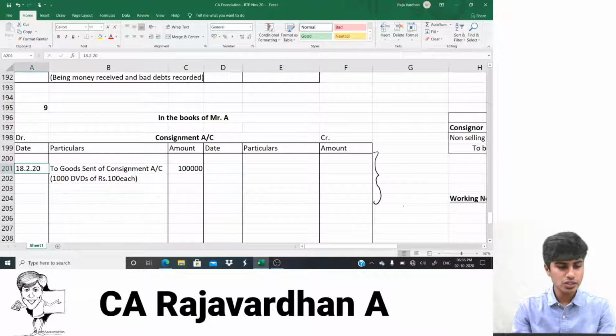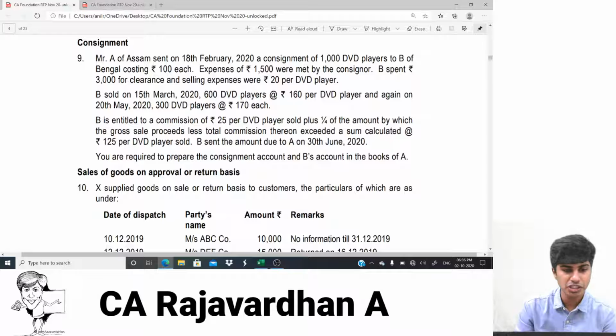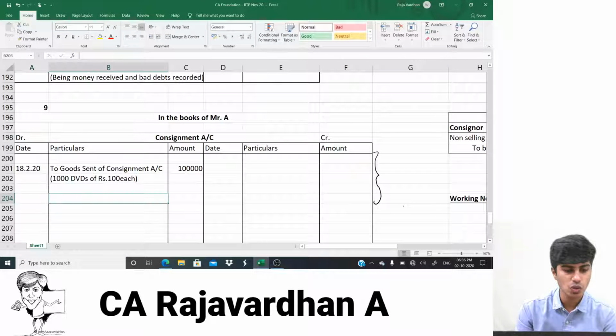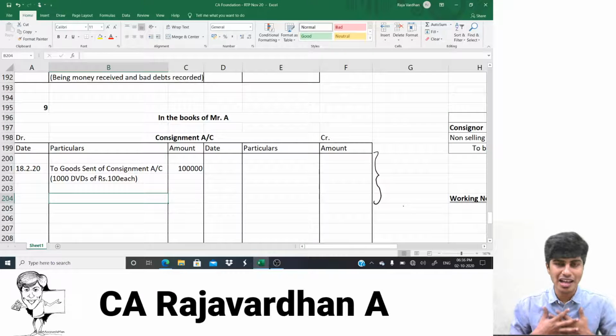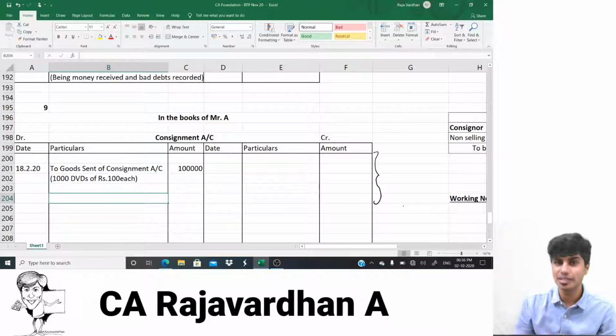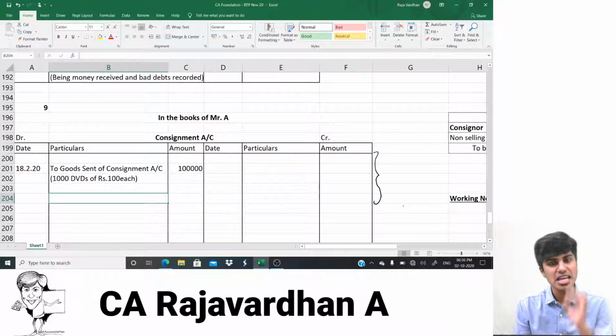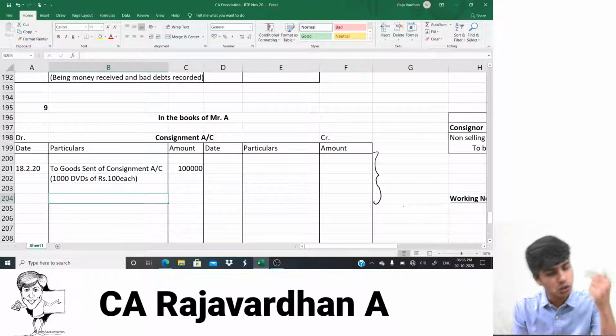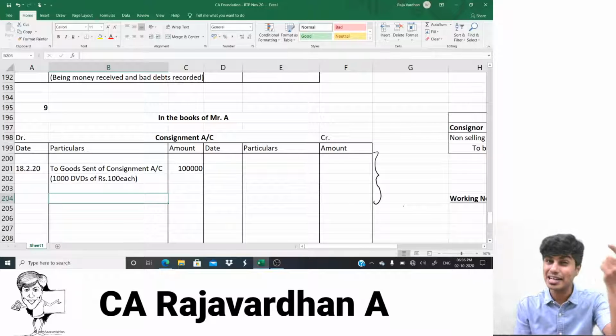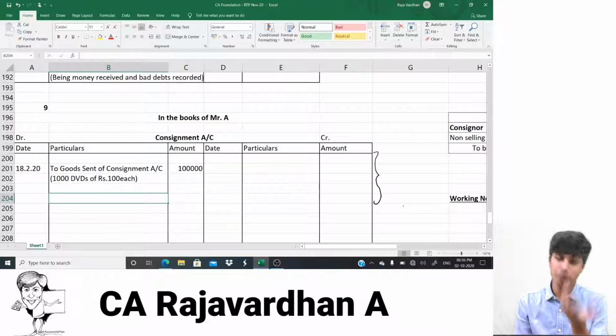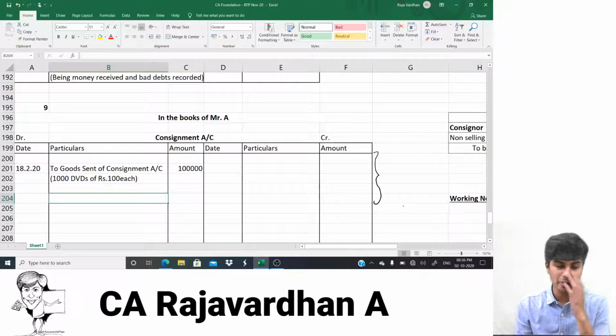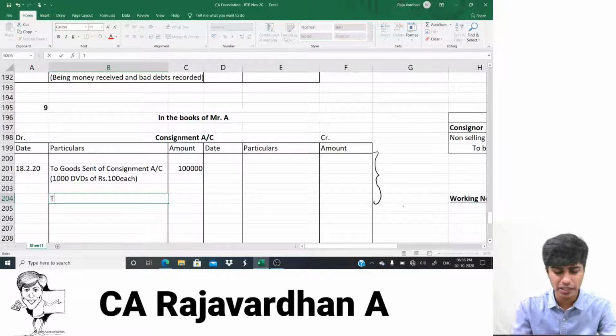Okay, let's get going. So now there is some expenditure information given here. Expenditure was incurred by consignor. So what would I write? When I am the consignor, I pay the expense. I pay by cash, and my consignment value will increase. The journal entry for expenditure incurred by consignor is consignment account debit to cash account. If it is paid by check, I might write consignment to bank. Nothing is mentioned, so I'll assume it to be paid in cash.